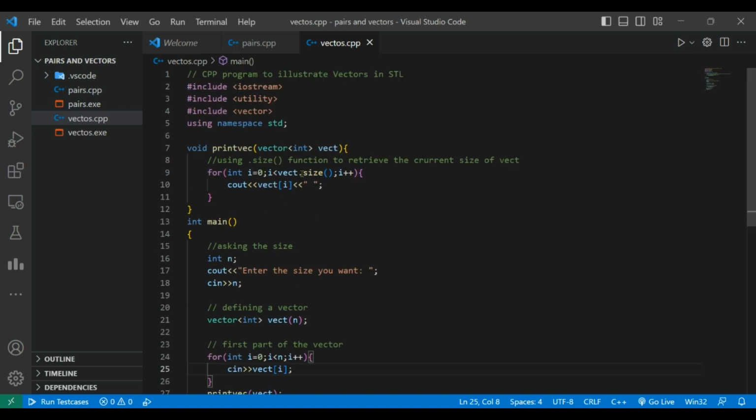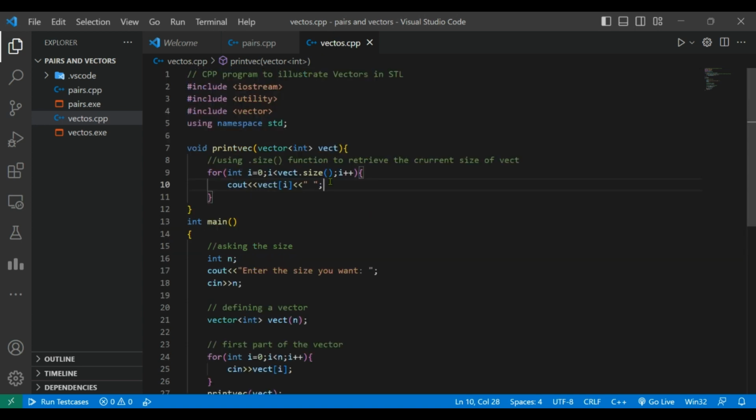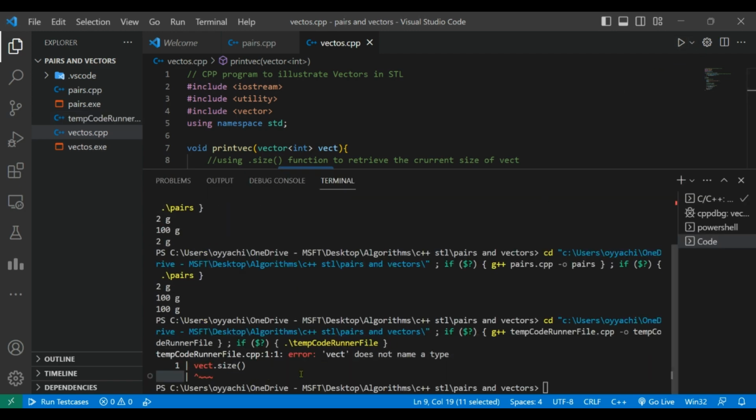Then I have written a print function for this vector, which will print the values. You can see the use of the vec.size() function here, which I am using to retrieve the current size of the vector. I am not passing n as an argument parameter here, because I can use just this function to get the current size. So suppose I run this.